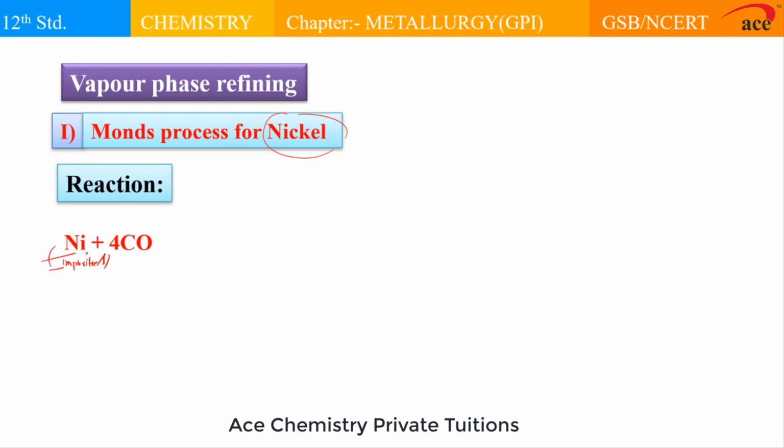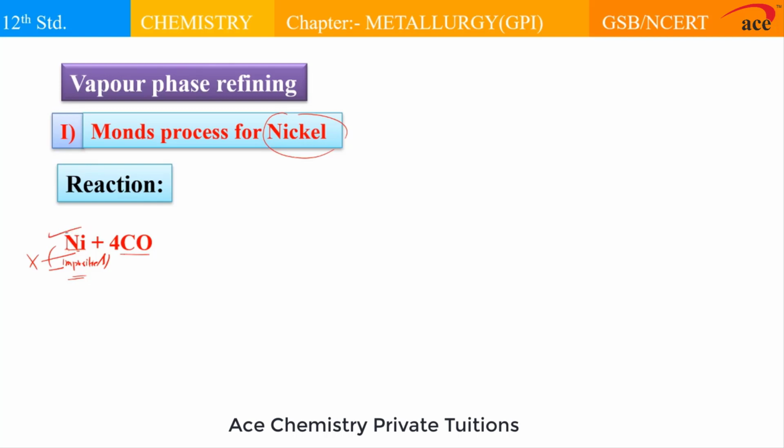So this impure nickel is treated with what? Carbon monoxide gas. Now this carbon monoxide gas is a very strong ligand. It has more ability to form metal carbonyls, which are volatile complexes. So if you will see, since this nickel consists of nickel metal as well as what? Impurities, but this carbonyl does not react with the impurities, it reacts only with the metal.